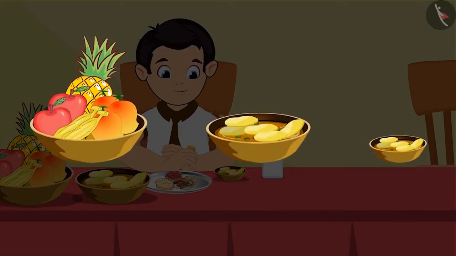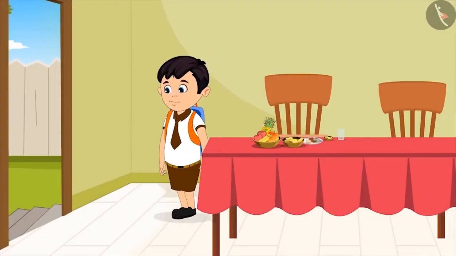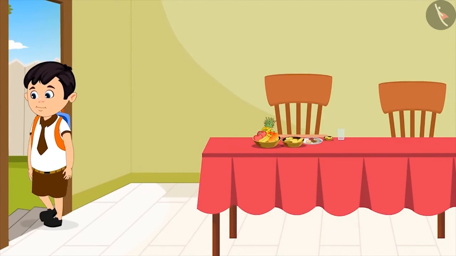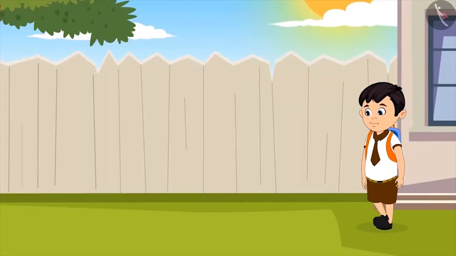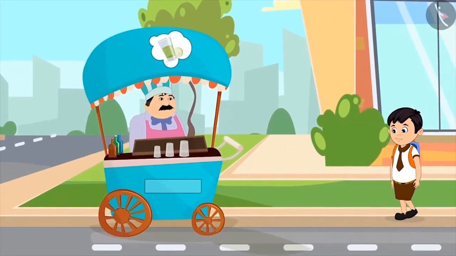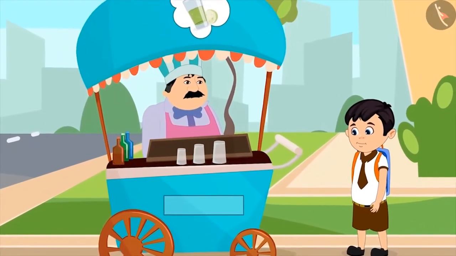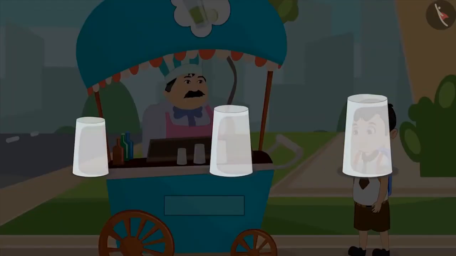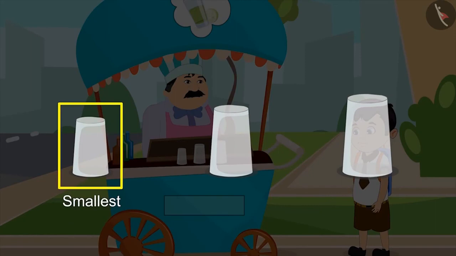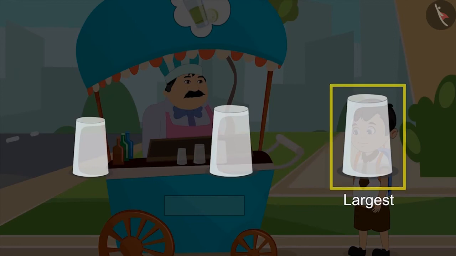Children, do you also have such bowls of different sizes at home? Can you arrange them in an order based on their size? Now, after eating his morning breakfast and drinking milk, Chotu leaves for school. On the way, he sees a lemonade vendor. The lemonade vendor has three different sizes of glasses: a small glass, a medium-sized glass, and a large glass.